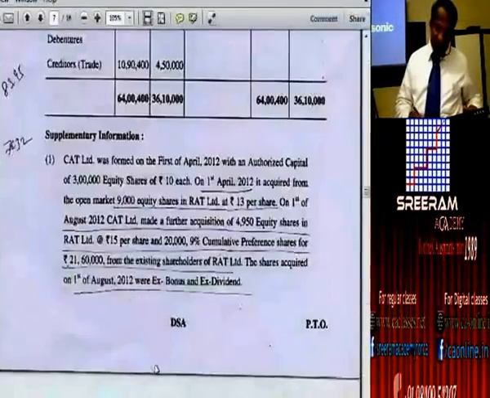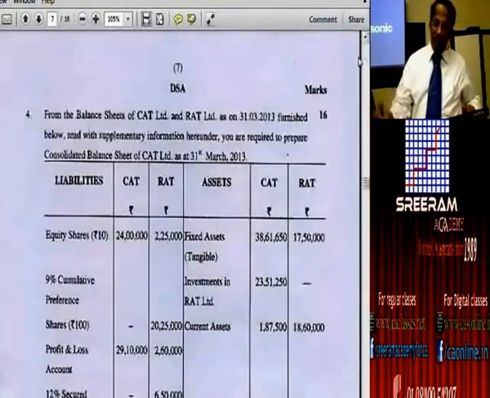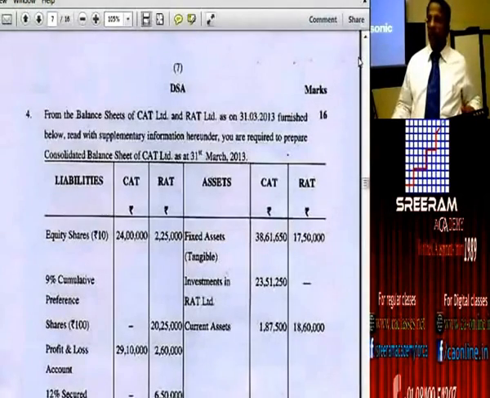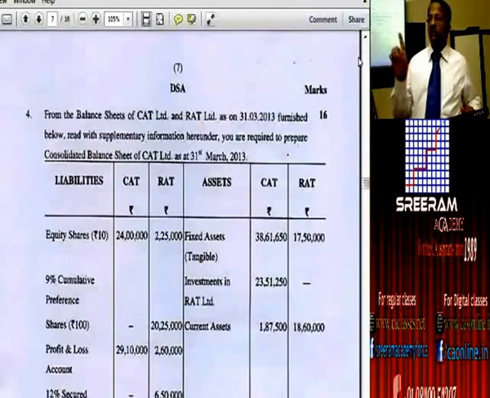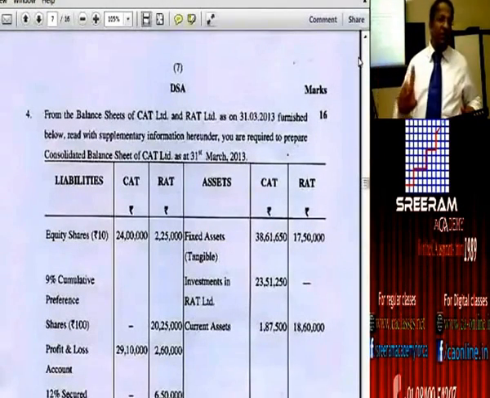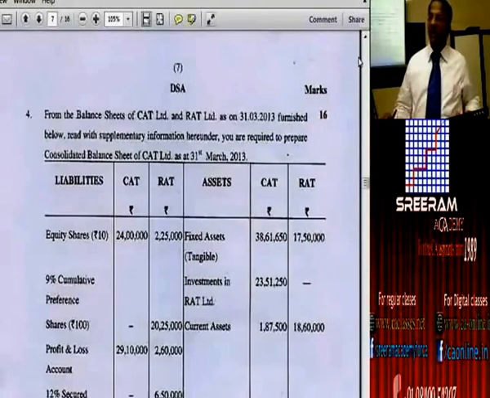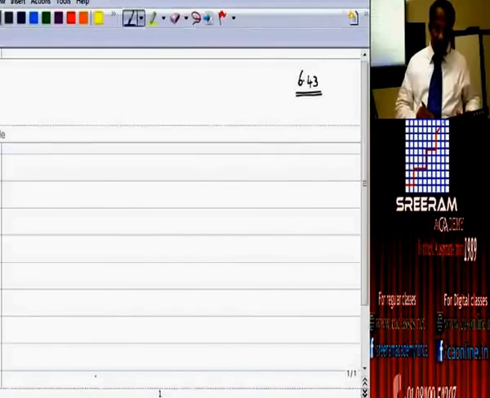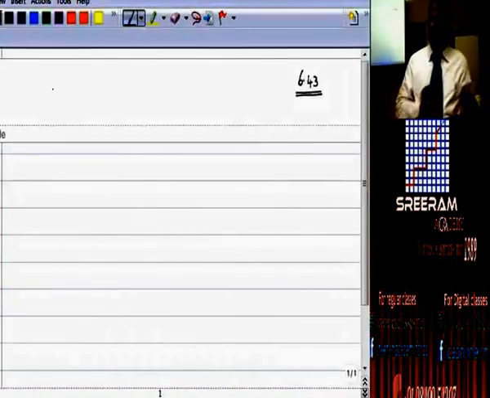Now, let us take up the problem for discussion. It is a problem involving one parent, one subsidiary. Always one parent. You have subsidiary RAT Limited, parent CAT Limited. So, what is it that we normally take up? Cutoff. What inquiries would we be making? Date of acquisition, date of consolidation.